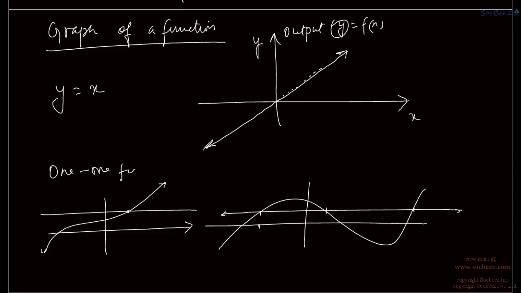See, for this value of x we are also getting the same output as for this value of x and this value of x. So we are getting the same output for three values of x. So this is a many-one function.